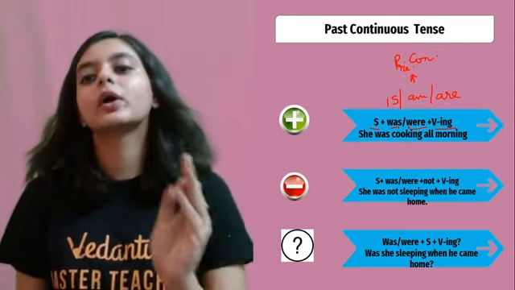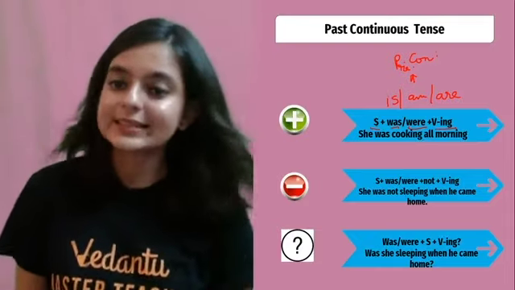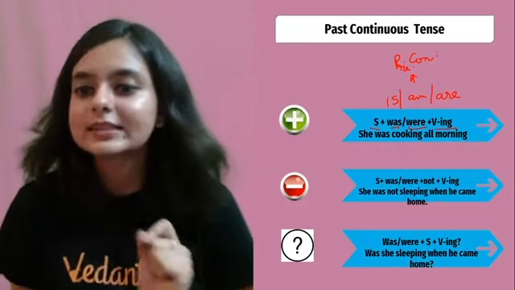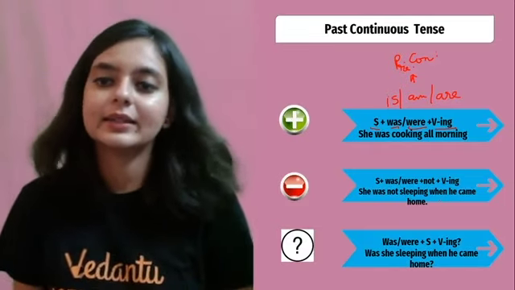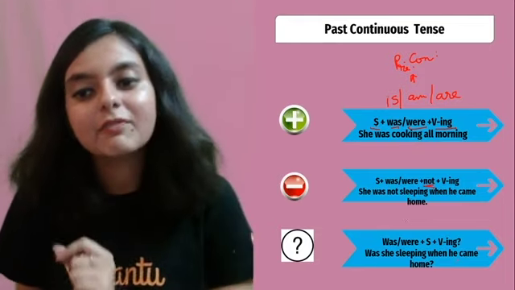So she was cooking all the morning. That means the action has started in the past and is still continuing. Okay? She was not sleeping when he came. Again, when it is negative, just add not. Was she sleeping when he came?